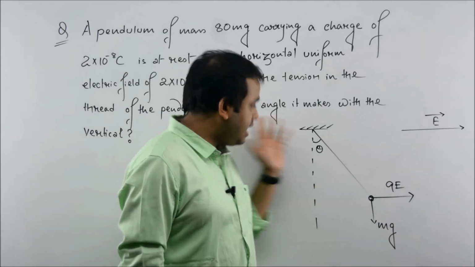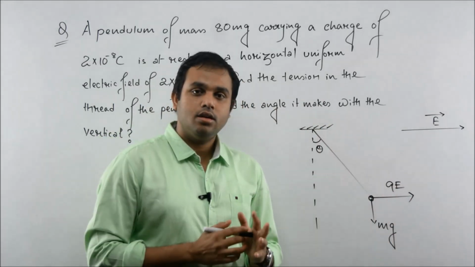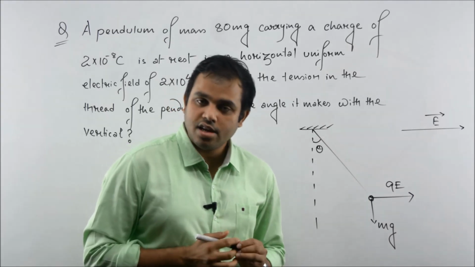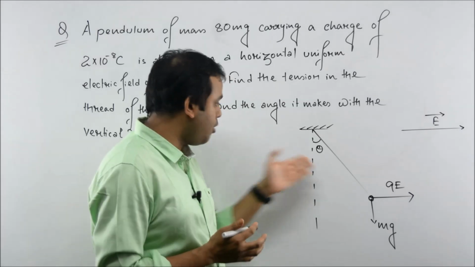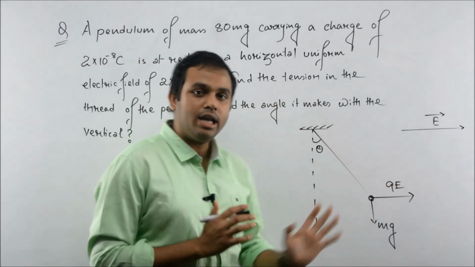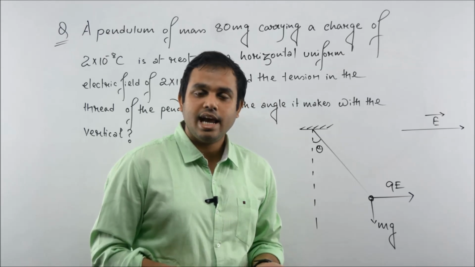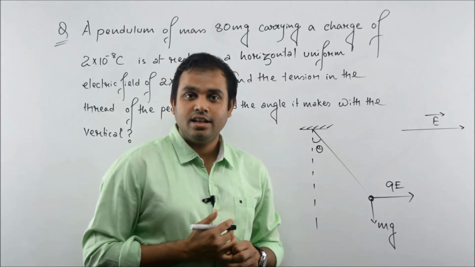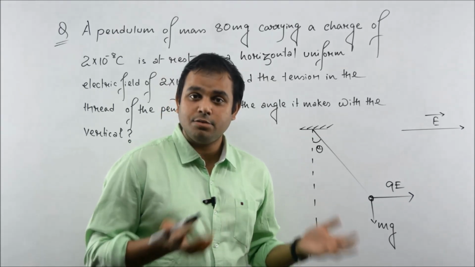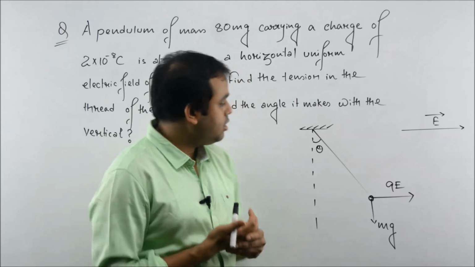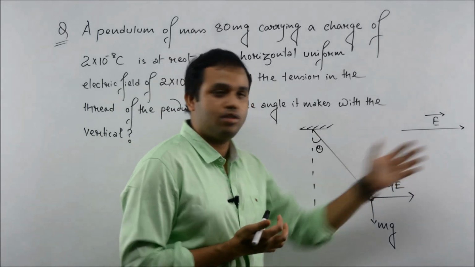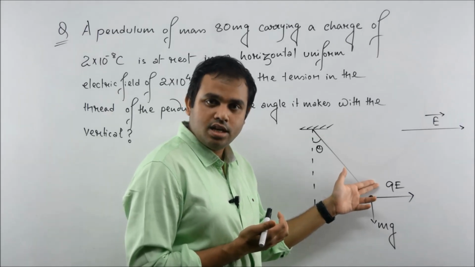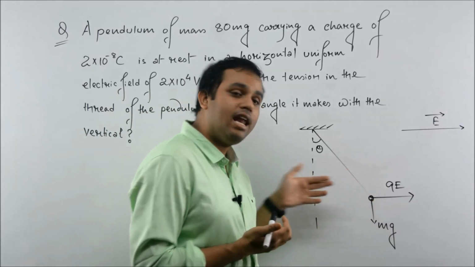At every point here, 1 coulomb will experience electric field. So if 1 coulomb experiences electric field, then q amount of charge will experience q times electric field. Simple. And because it is positive charge, it will experience force along this direction only.